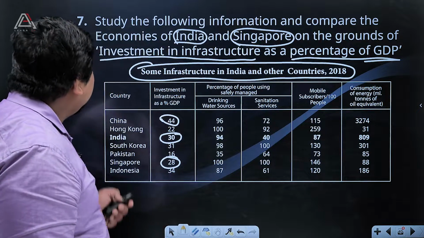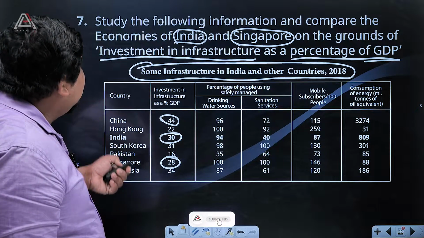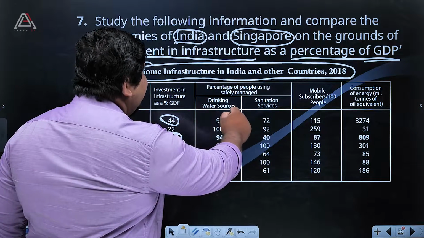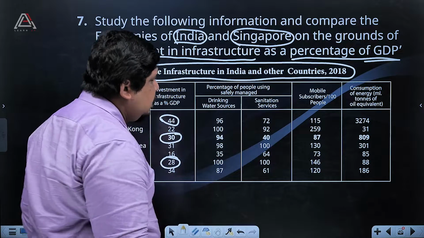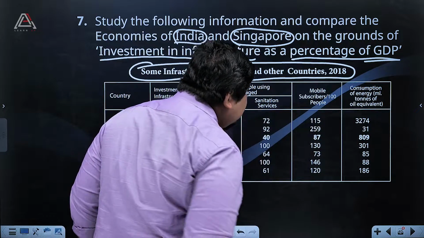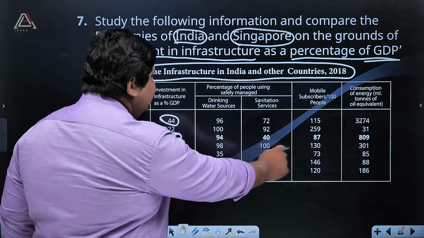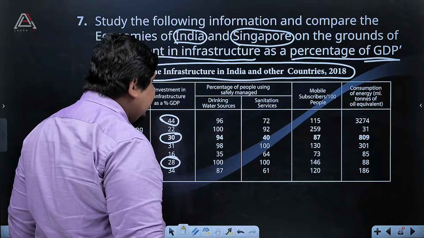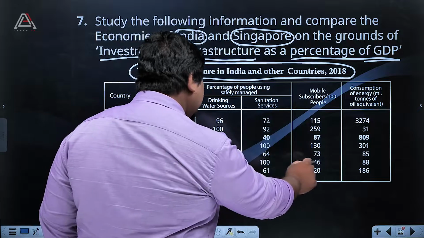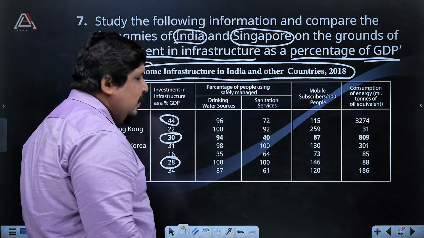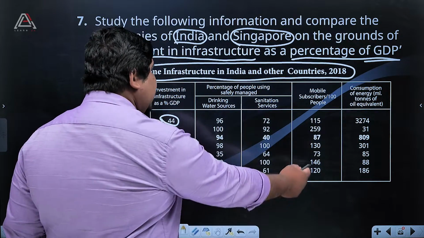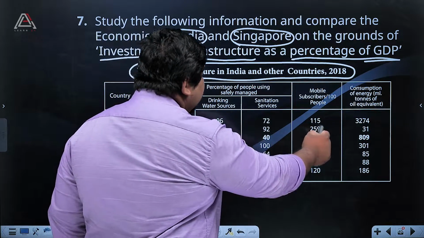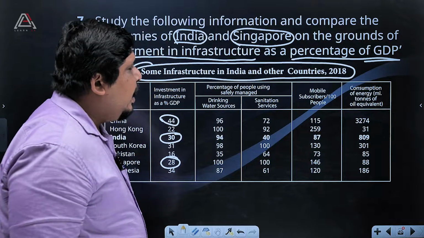Okay, so what is the question? We analyze this, so we can go to this. So here lots of points will be there: drinking water sources, sanitation services, mobile subscribers. Okay, check the mobile subscribers, that is 130, that is in India. Then Singapore 146, it's a very small country, then it got 146. Then Hong Kong 259. Okay, lots of things will be there.